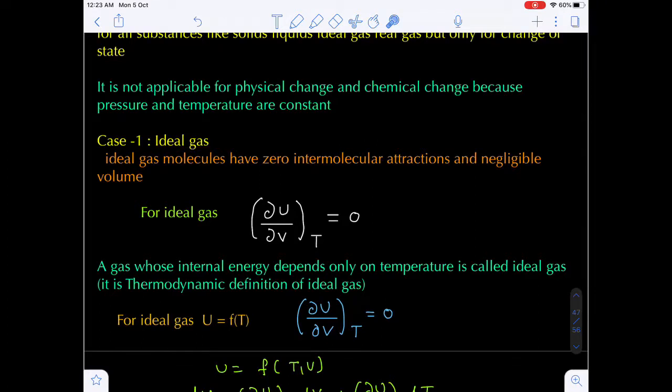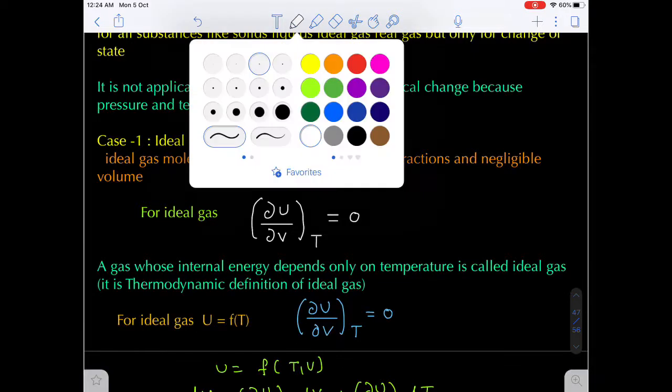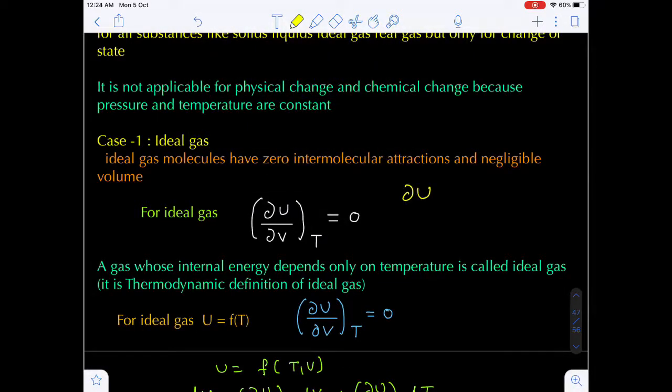Now when we consider the ideal gas, there will be no intermolecular forces of attraction and also negligible volume. Now for an ideal gas, this is a very important relation: del U by del V at constant temperature is 0. Once again I am repeating, this is a very important relation. Del U upon del V at constant temperature will always be equal to 0. This is only valid for ideal gas. Are you getting my point?